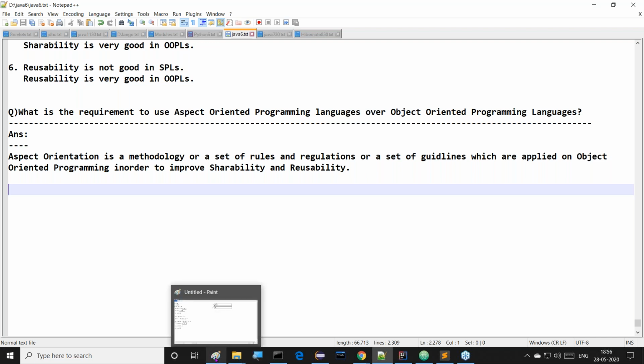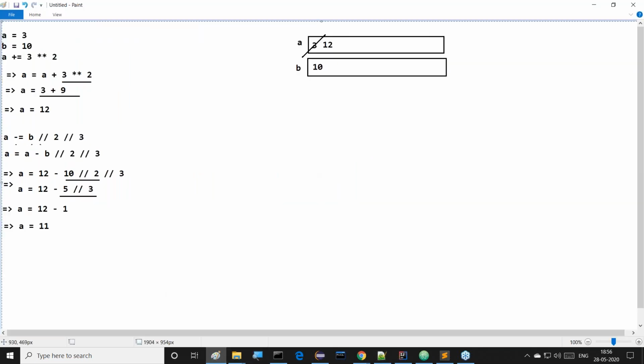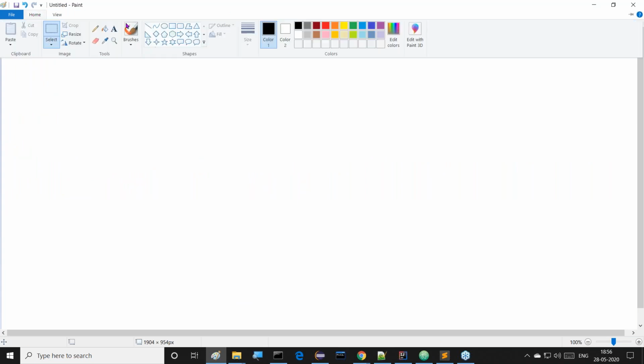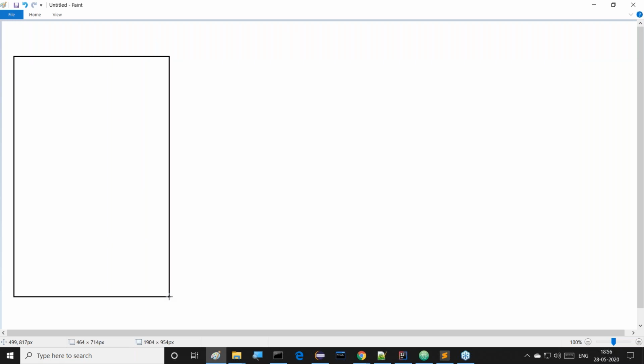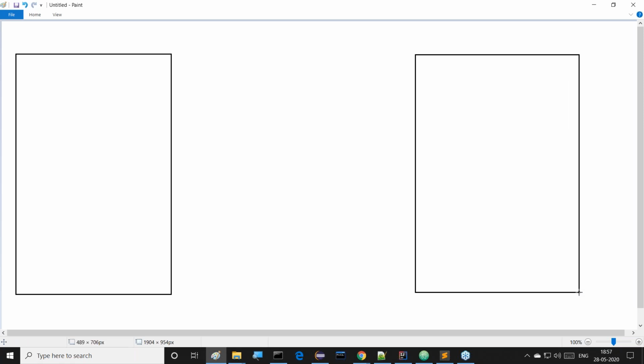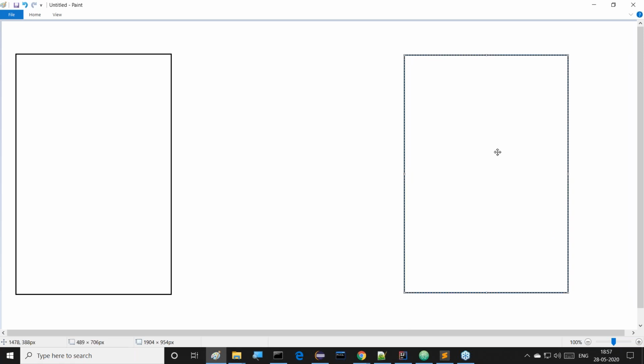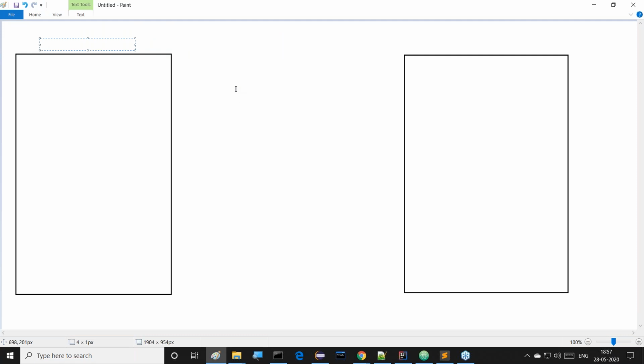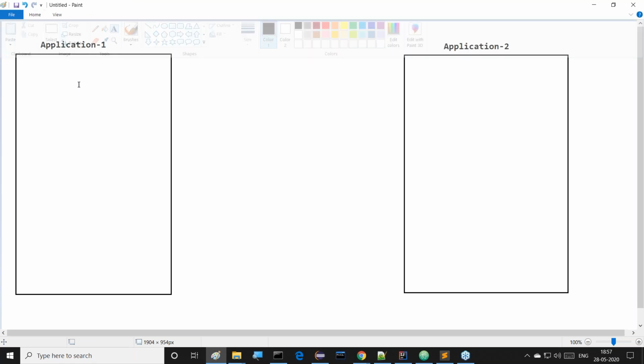Now I will take one simple diagram. Try to observe this diagram, all of you. I want to prepare two applications here. This is Application 1, and this is Application 2. Overall, two applications exist. Listen carefully.